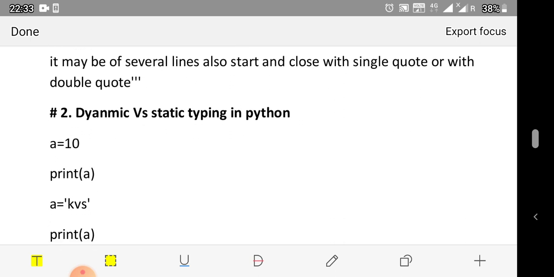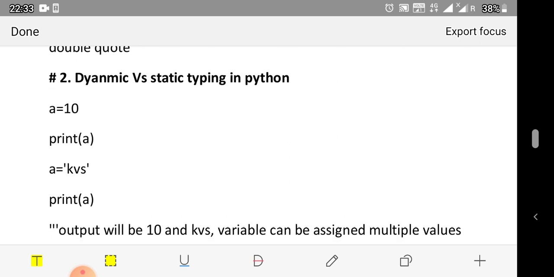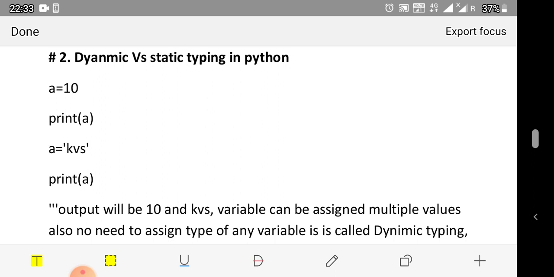Another one is dynamic versus static typing in Python. Python supports dynamic typing. It means here it is written as a is equal to 10, and again we are assigning a is equal to kvs. First we are assigning an integer value, and then we are assigning a string value. Python supports this. It will first show the value of a is 10, and after that it will show the value of a is kvs. So we can assign values to any variable multiple times. Also, we are not giving any data type to these variables.